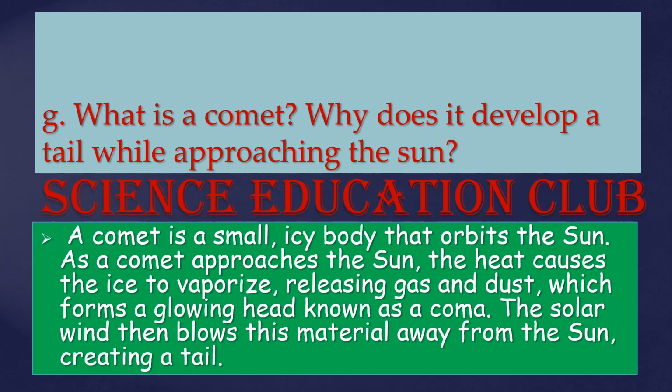What is a comet? Why does it develop a tail while approaching the Sun? A comet is a small icy body that orbits the Sun. As a comet approaches the Sun, the heat causes the ice to vaporize, releasing gas and dust, which forms a glowing head known as a coma. The solar wind then blows these materials away from the Sun, creating a tail.